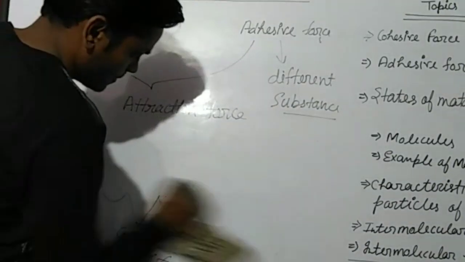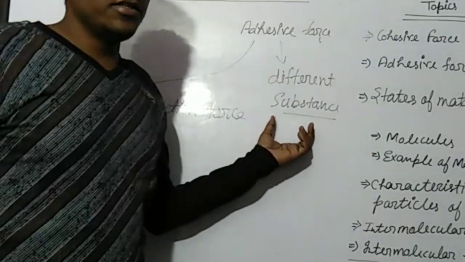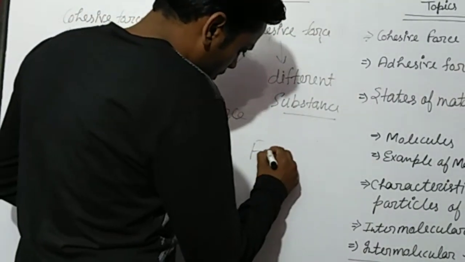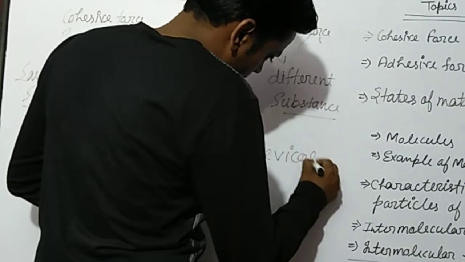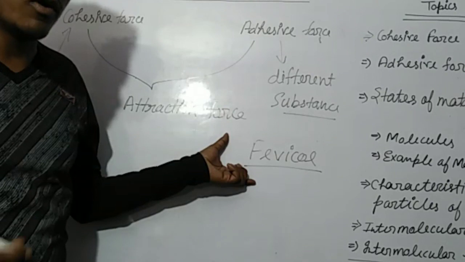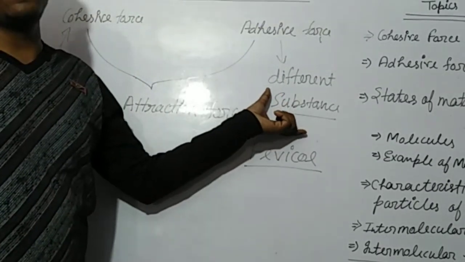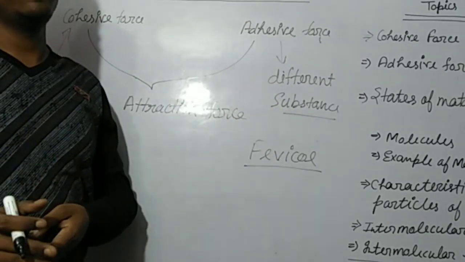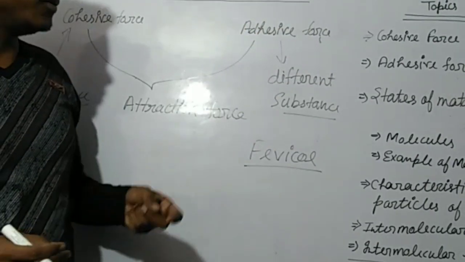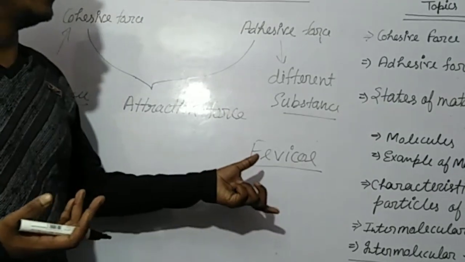See, if you have noticed adhesive force, you have seen Fevicol, you have seen this is an adhesive. Why? That Fevicol is applied between two different substance, two different layer. That's why Fevicol is called adhesive material. Adhesive material, that material which joins two different surfaces, that is known as adhesive.